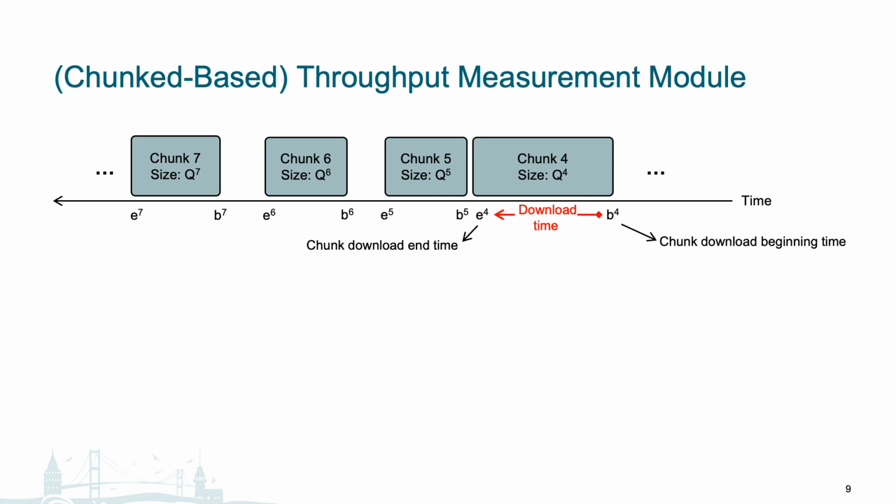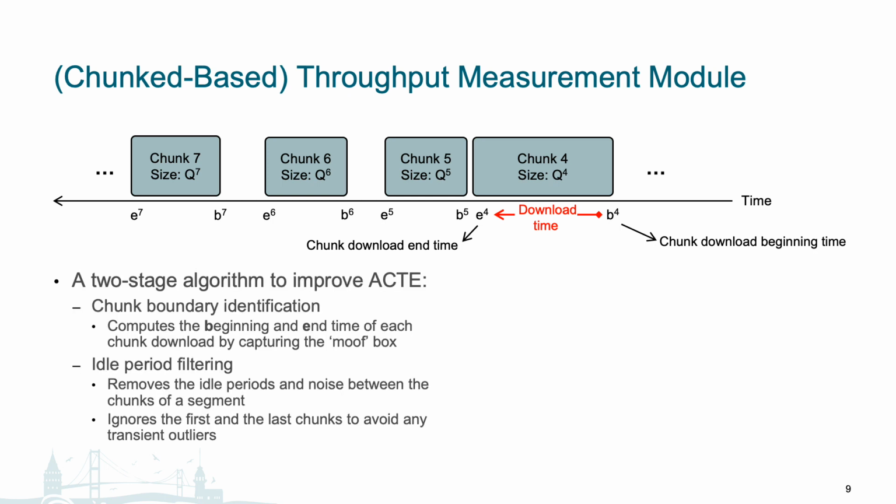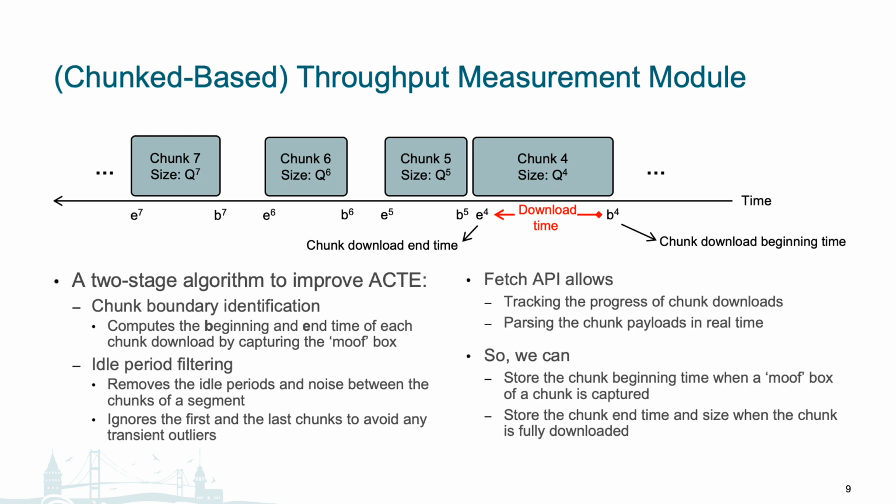Hence, we propose a two-stage algorithm that uses the latest fetch API to improve over ACT. In the first step, chunk boundary identification, the algorithm identifies the beginning and end times of each chunk download by capturing the moof box in the fragmented MP4 data. Thanks to the fetch API, our algorithm is able to use the streaming response body object, which allows us to track the progress of chunk downloads and parse the chunk payloads in real time.